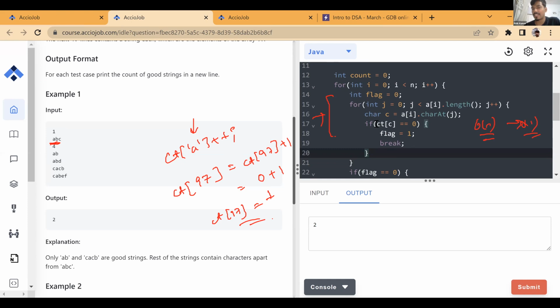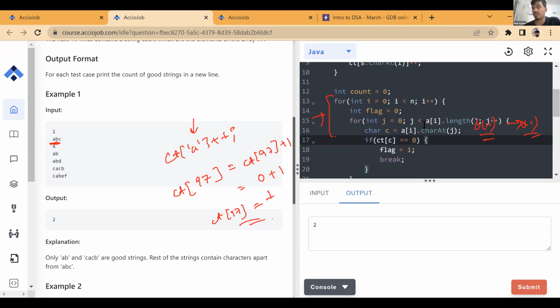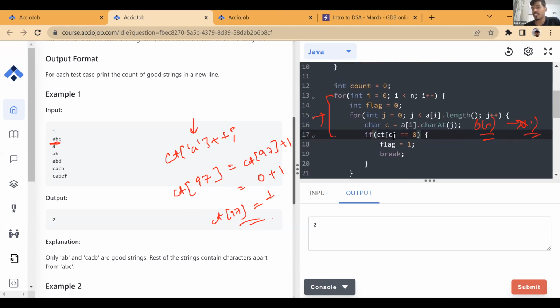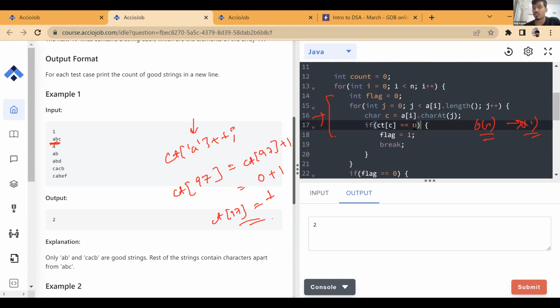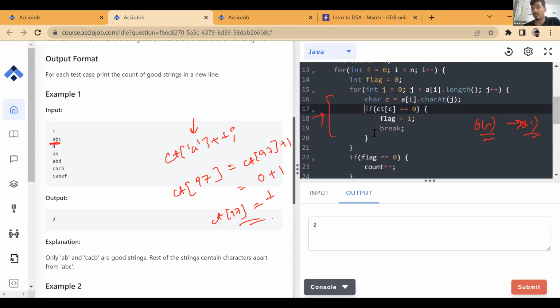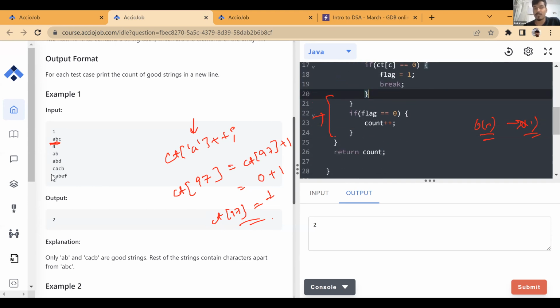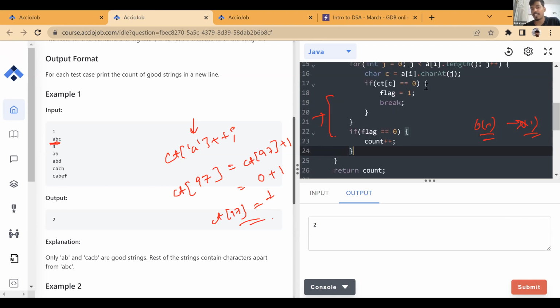Now, if the count of that character is 0, that means that it was not present in the initial string. Otherwise, we would have increased its count. If it is present in the string, then its count will be greater than 0, not equal to 0, so we will not do anything. If it is equal to 0, that means this character is not present. We mark the flag as 1, we break. If there is even one such character in the string that is not present, so for example, here there is one character in the string, D, which is not present in the initial string. So this is not a good string. So the flag is 1, we don't increase the count. If the flag is 0, we increase the count.